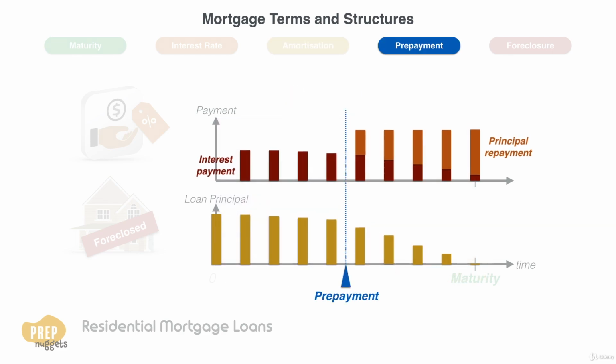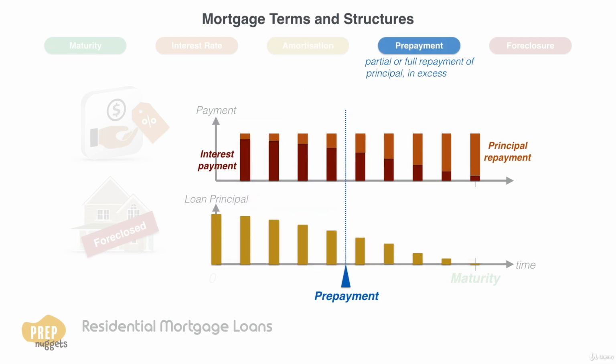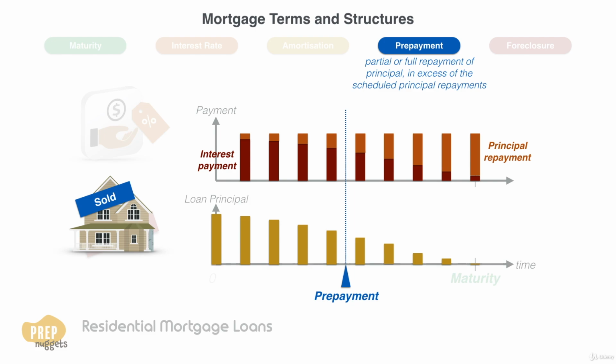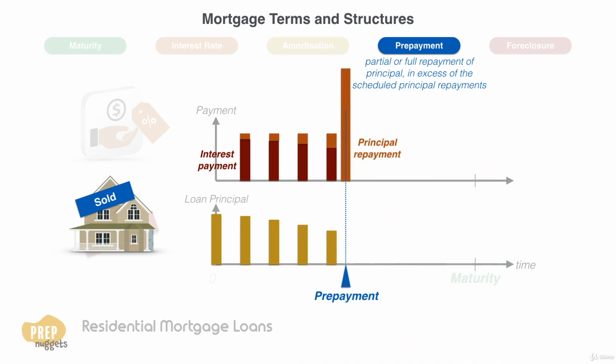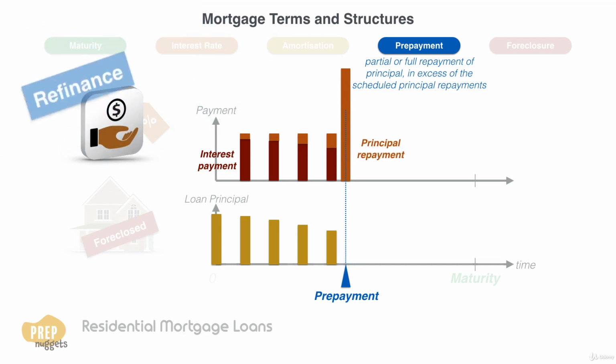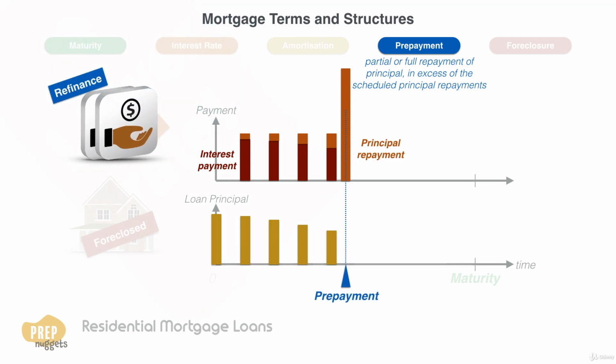It is common for mortgage loans to allow partial or full repayment of principal in excess of the scheduled principal repayments. This is referred to as a prepayment. For example, if a homeowner sells his home during the mortgage term, prepayment is required to settle the loan. This involves repaying the remaining principal and the loan becoming fully settled. A prepayment is also required when a homeowner refinances the mortgage. The remaining principal amount is repaid using the proceeds of a new, lower interest rate loan.